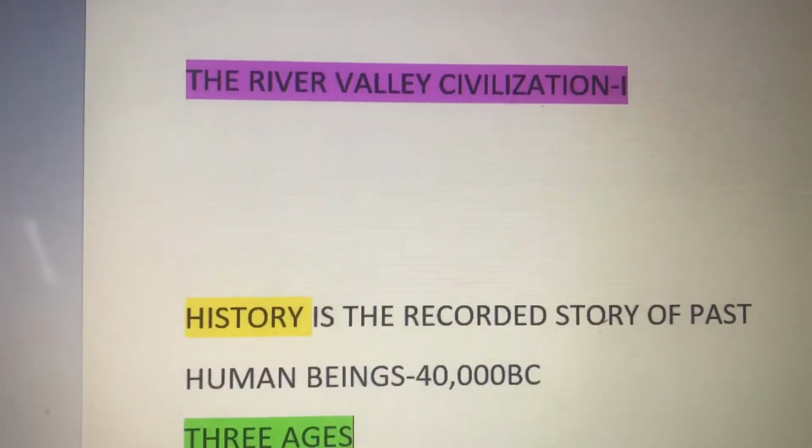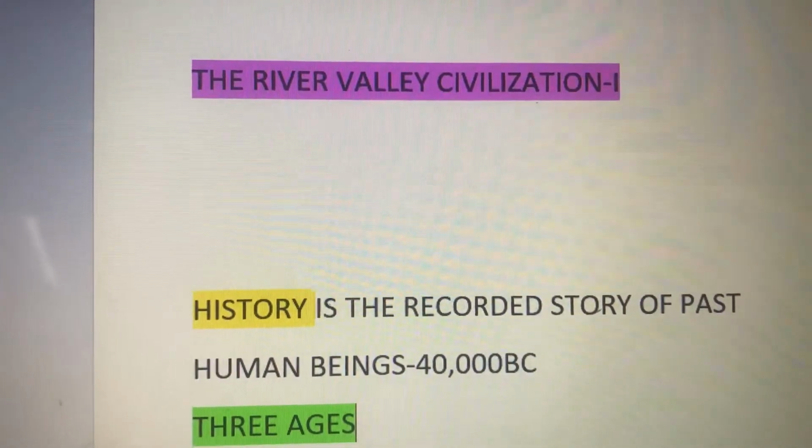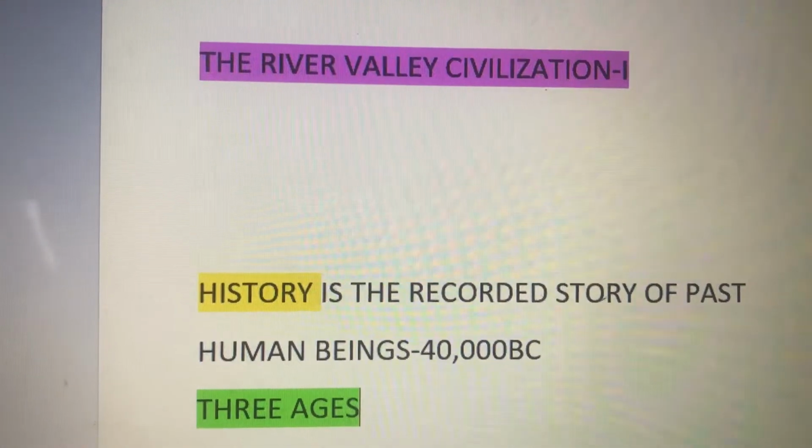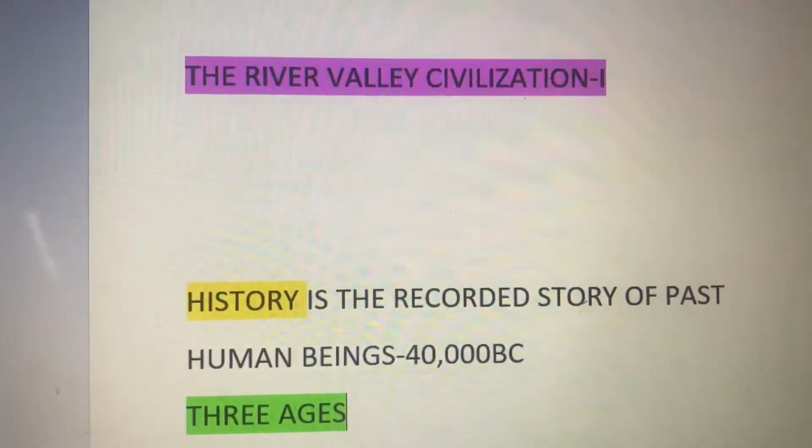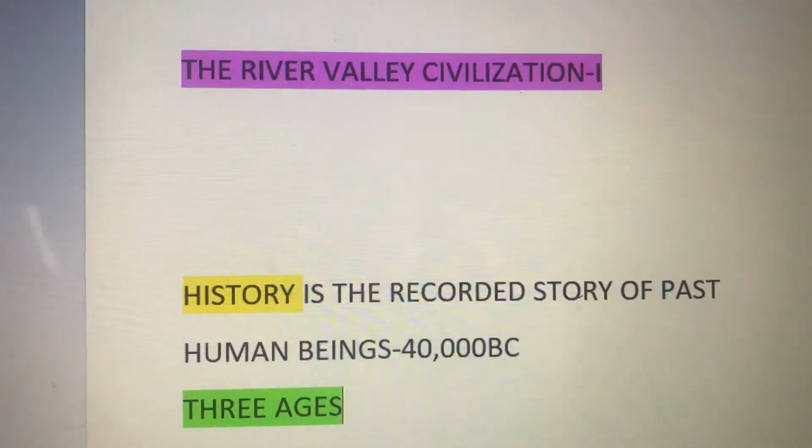history. History is the recorded story of the past. History is the story of the events of the past. It gives us knowledge about the different events of the past.